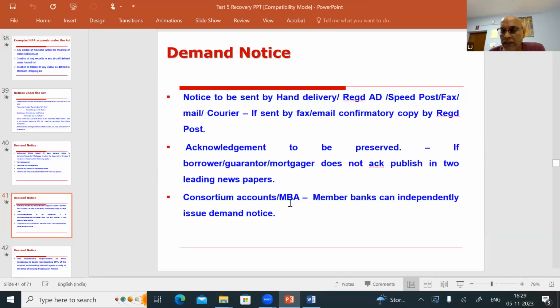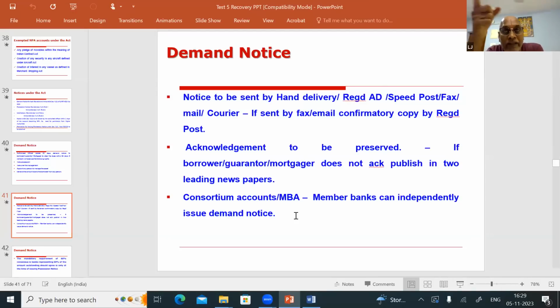You may go and ask, sir, it has become NPA, I want to issue the demand notice. Nobody bothers to give you any reply. You yourself can issue the demand notice. No need for permission from others. In consortium accounts and MBA, MBA meaning multiple banking arrangement, member banks can independently issue the demand notice. But member banks have to get permission before issuing the possession notice.